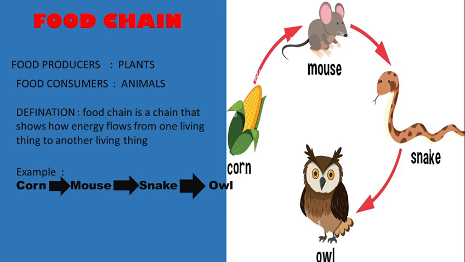Look, there is a food chain. First, the example is corn, mouse, snake, and owl. The mouse takes the corn, the snake eats the mouse, and at last the owl takes the snake. It is a simple food chain.